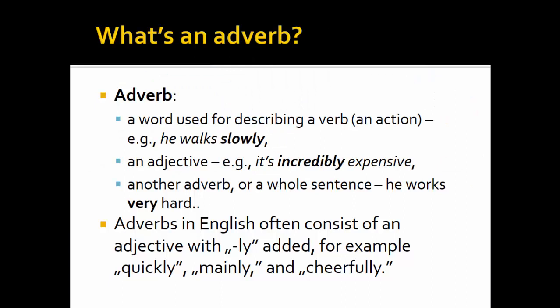What's an adverb? An adverb is a word used for describing a verb. It is an action. Example: he walks slowly. It can describe an adjective. Example: it is incredibly expensive. And it can also describe another adverb or a whole sentence. Example: he works very hard. Adverbs in English often consist of an adjective with -ly added, for example, quickly, mainly, and cheerfully.